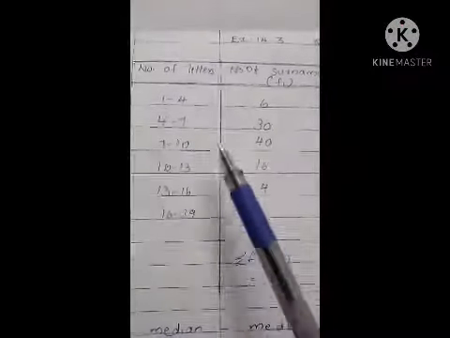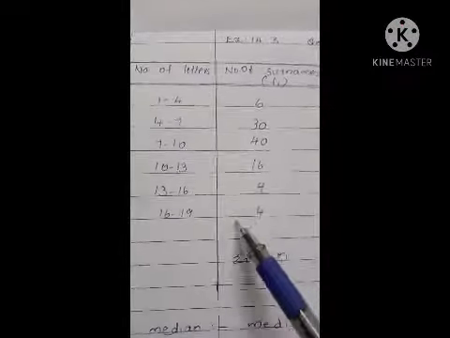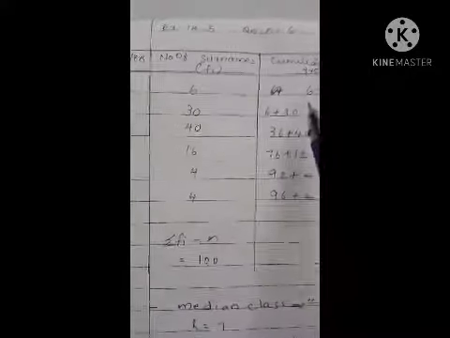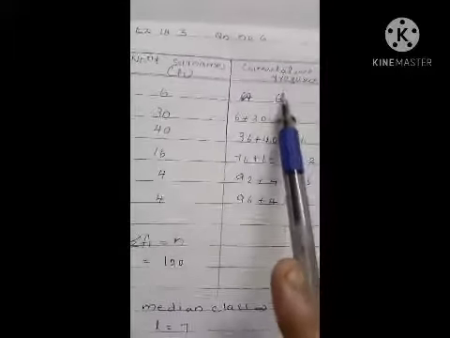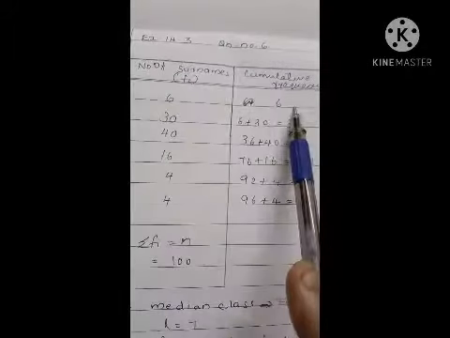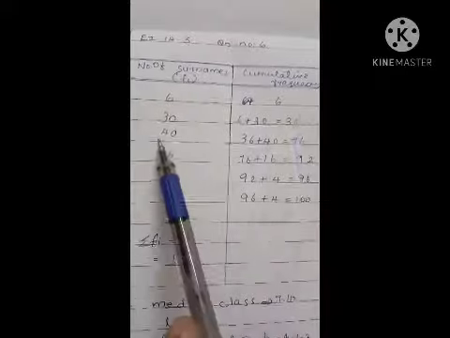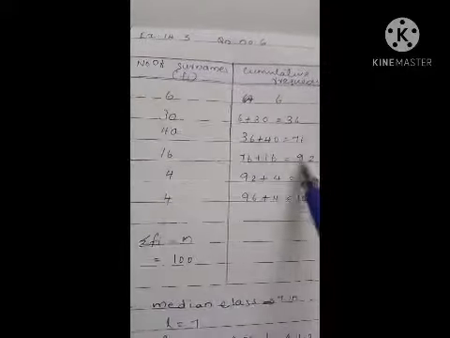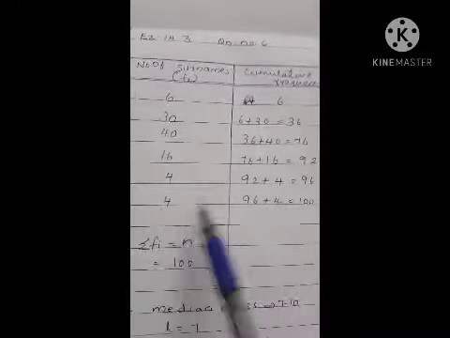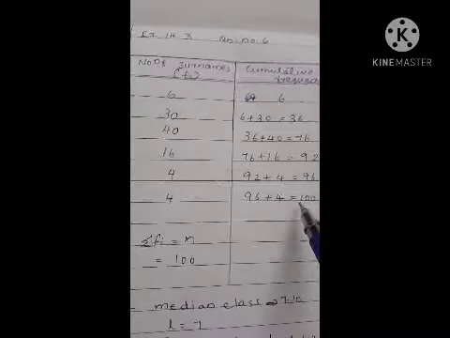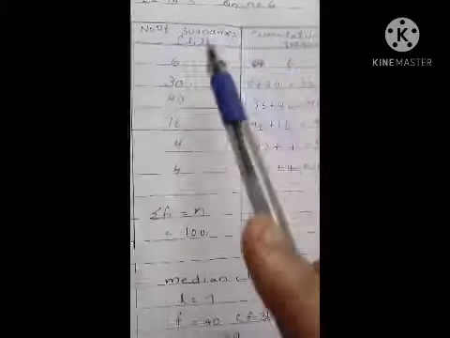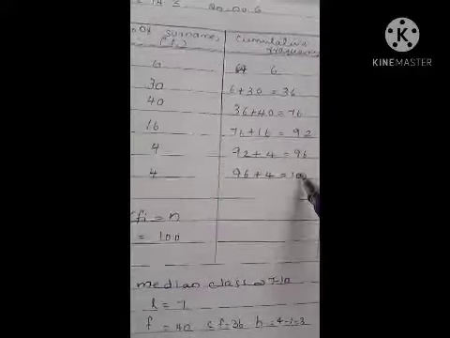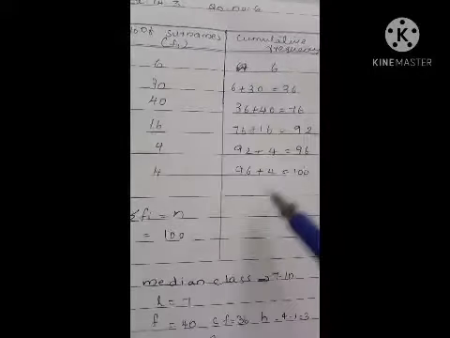Here in this question, these two columns are given. Then for finding the median, we have to add this column too, cumulative frequency. So this first term we have to write as it is. Then 6 plus 30, 36 plus 40, 76 plus 16, 92 plus 4, 96 plus 4, 100. In the question it is given that the total number is 100. So when we add all these numbers, we get 100. Here the last number is also 100, so our calculation is correct.